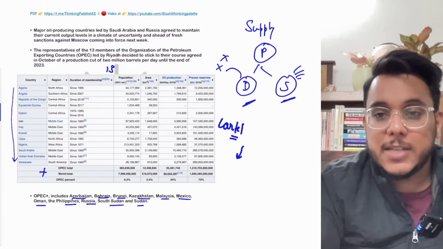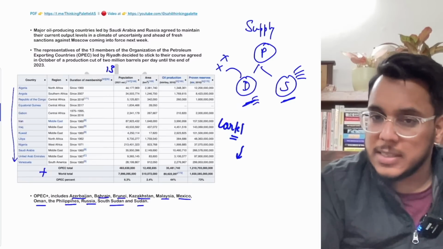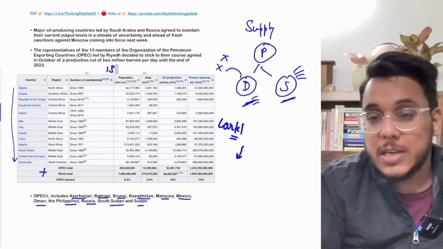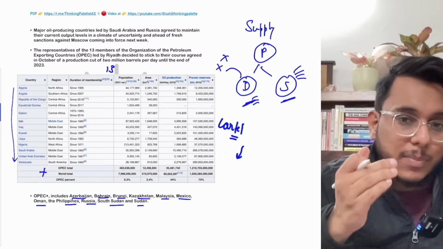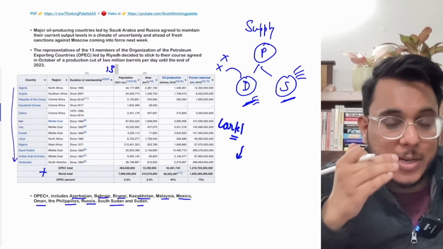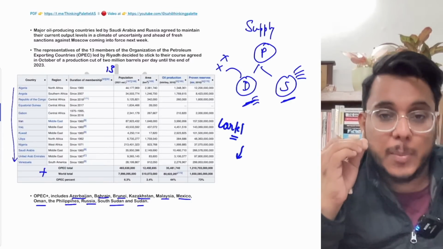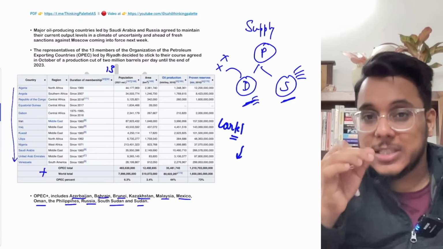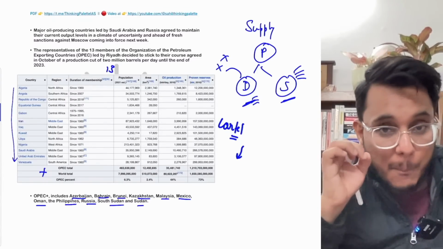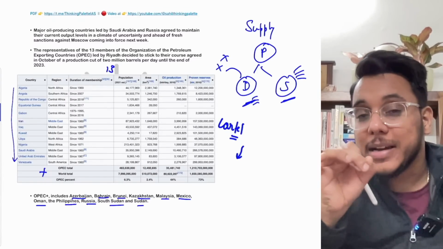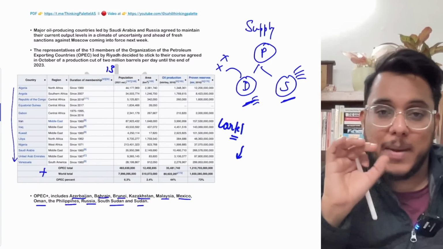If there is excessive supply and the demand is the same or less, then the price will come down. Now, the economies of these OPEC countries are dependent on oil only, so they need to maintain the price of oil at which they can achieve the maximum benefits. So the OPEC countries basically create the pricing of oil artificially.